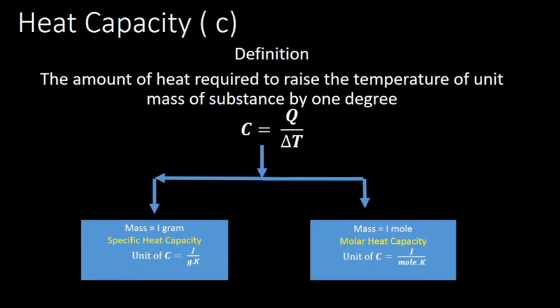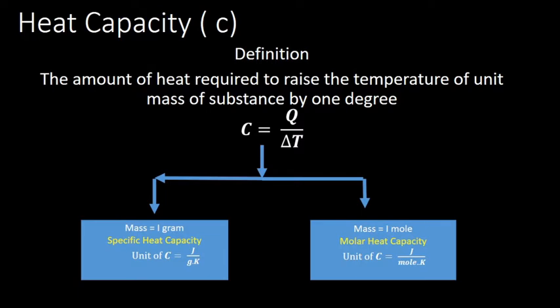If it is at 30 degrees and goes to 31 degrees, how much energy is needed, that is what is heat capacity. And we usually denote heat capacity by capital C, and its mathematical expression is the amount of heat required, Q divided by delta T. Then heat capacity can be expressed in two ways.